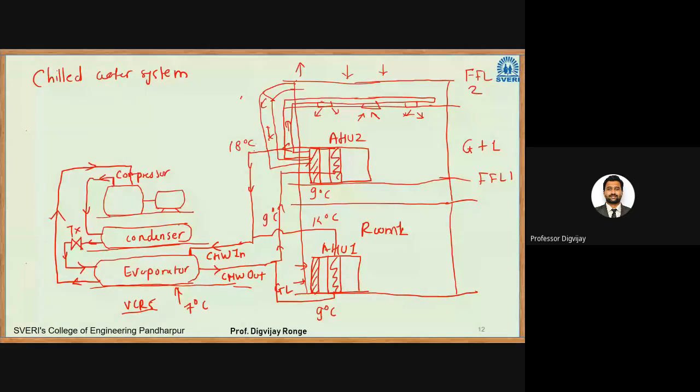But the thing is, whenever it comes in contact with the evaporator, it is made sure that the leaving temperature will be 9 degrees Celsius. So it depends on the application, but you can see here, VCRS ensures that the evaporator works at 7 degrees Celsius. Now it depends on the chilled water, whatever temperature it gains after the heat exchange in the evaporator. So whatever you are asking, same temperature effect, that effect depends on the heat load.